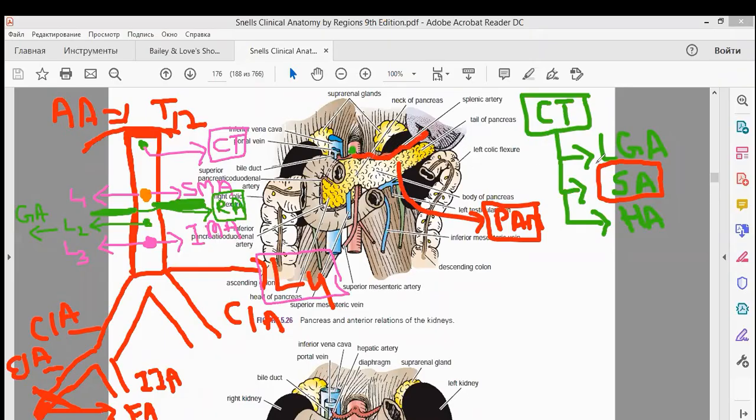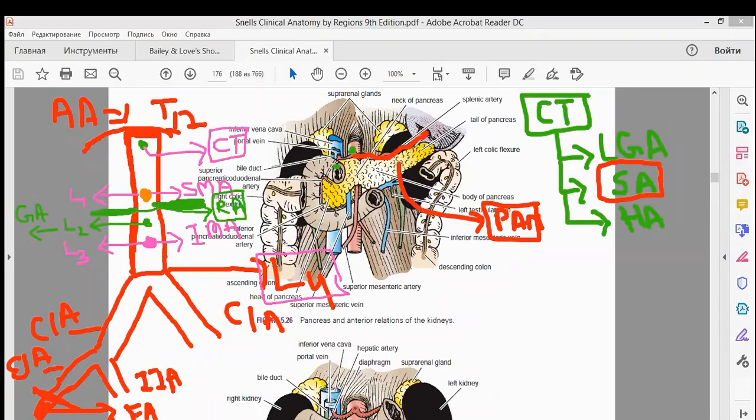So your splenic artery, which is a branch of the celiac trunk, enters into the hilum of the spleen. It is present along the upper border of the pancreas and behind the stomach. Here your stomach will be present, because he removed the stomach to show you all these structures. So the splenic artery, pancreas, and these structures are all present behind the stomach.